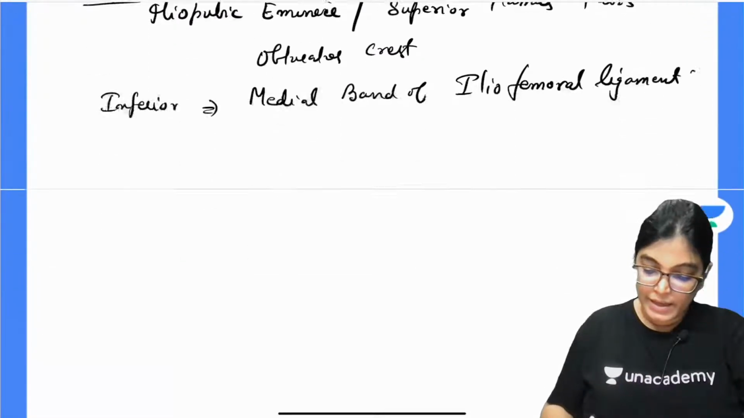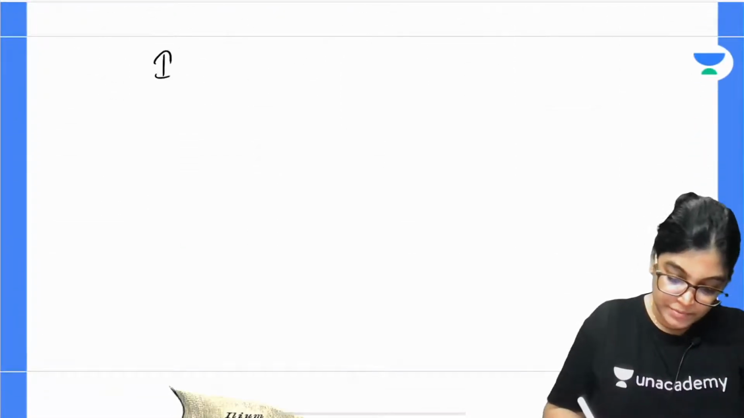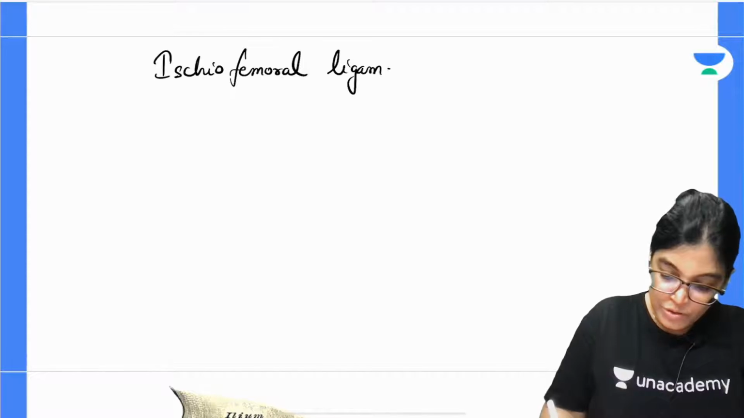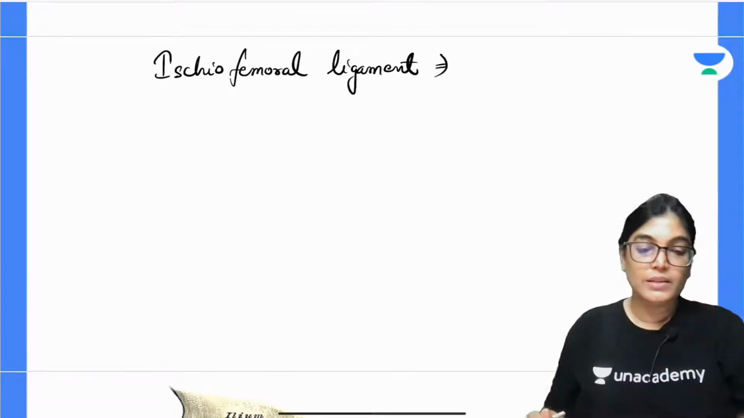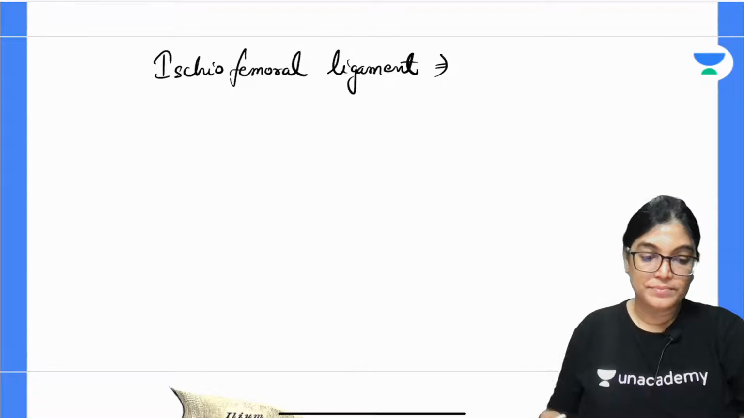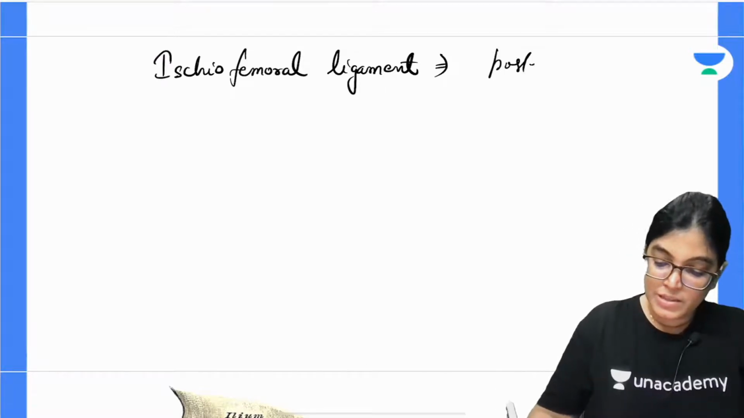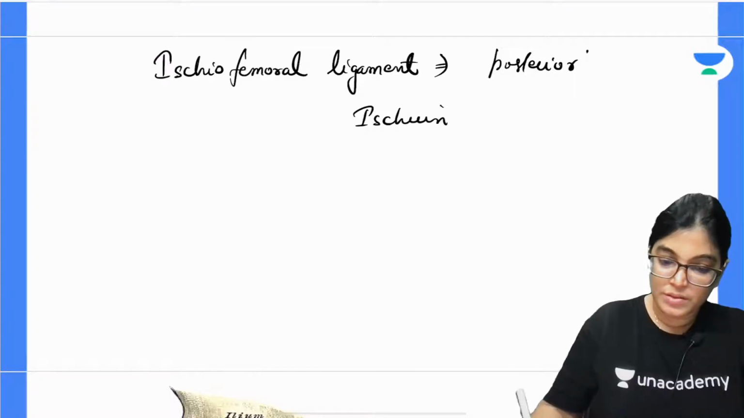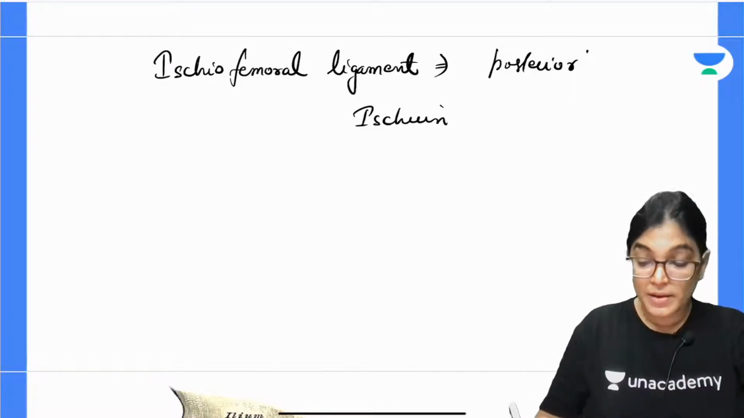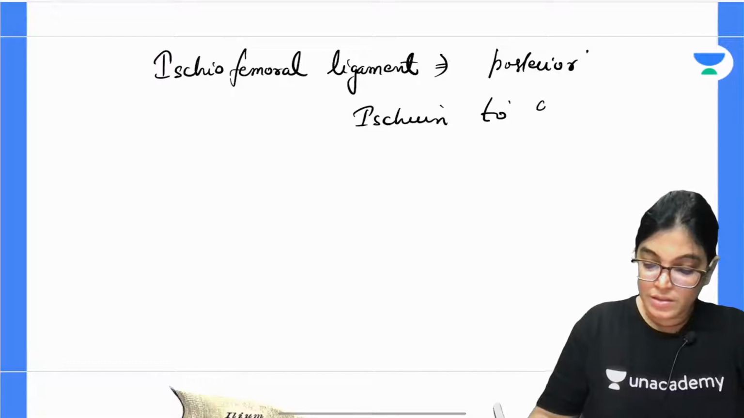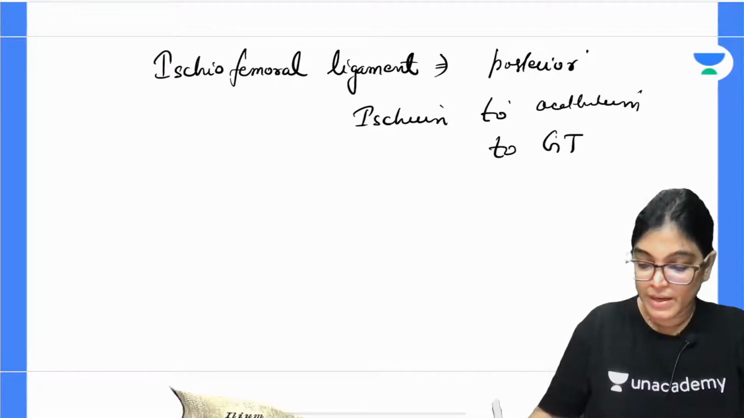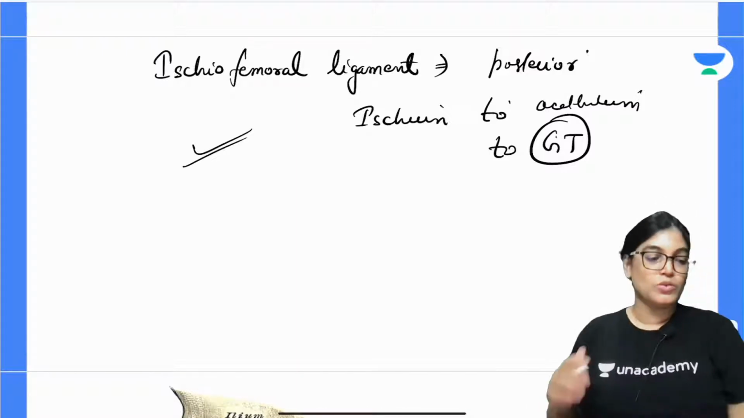Now, coming to the other ligament, the ischiofemoral ligament. It gives posterior support. It is attached to the ischium of the hip bone, to the acetabulum part also, and gets attached to the femur greater trochanter, and it gives posterior support to the hip joint.